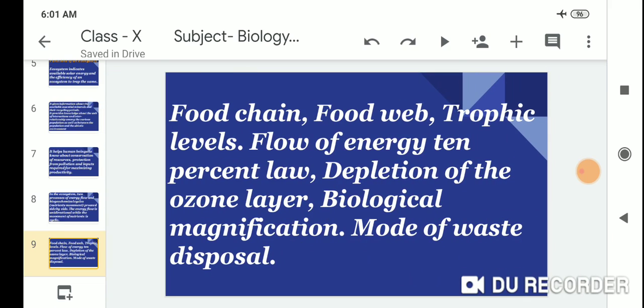Food chain, food web, trophic level, flow of energy, 10% law, depletion of the ozone layer, biological magnification, mode of waste disposal.